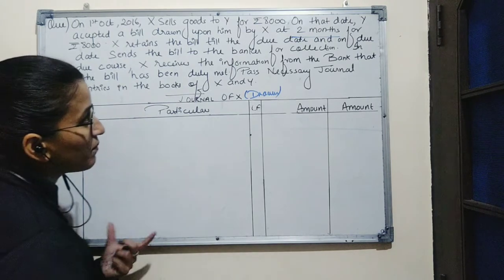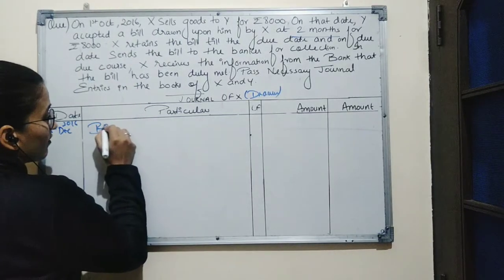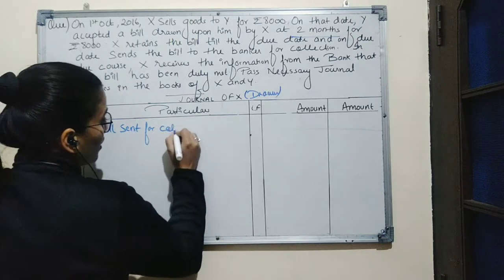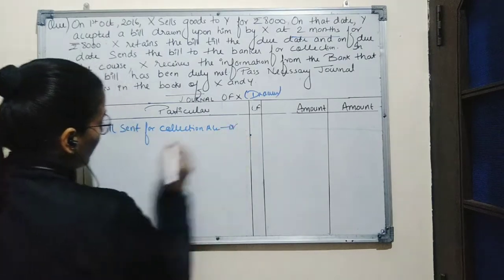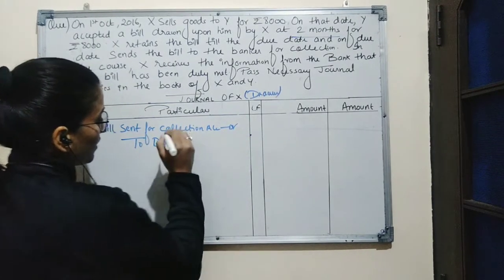And the entry for bill sent to the bank for collection will be: Bill Sent for Collection account debit to Bills Receivable account.